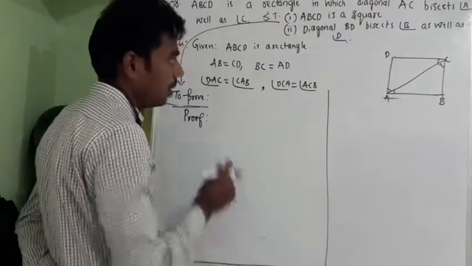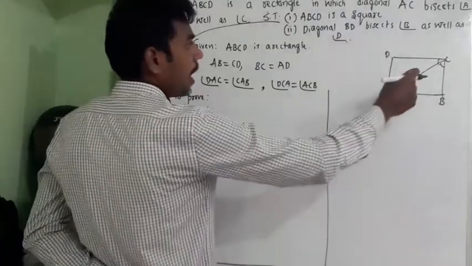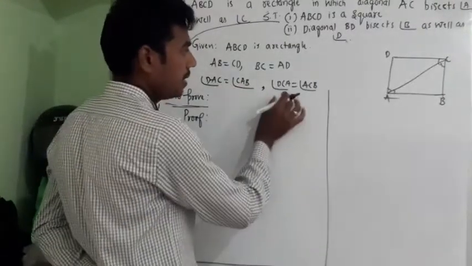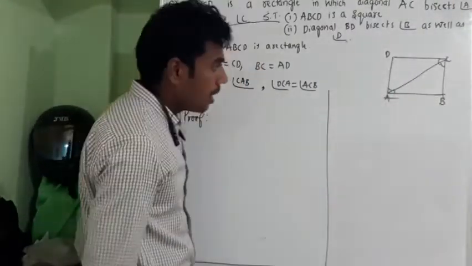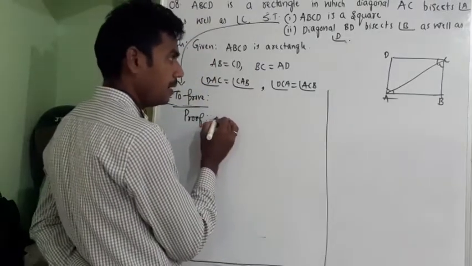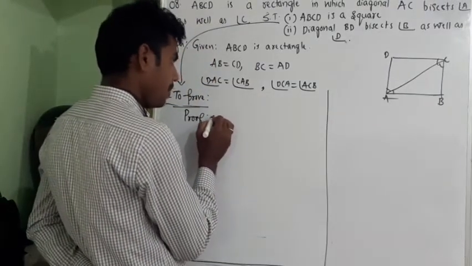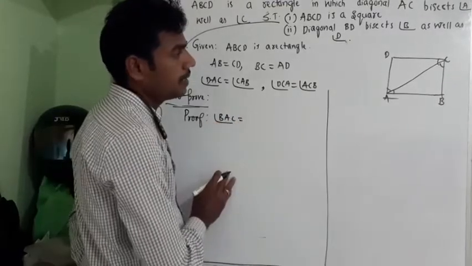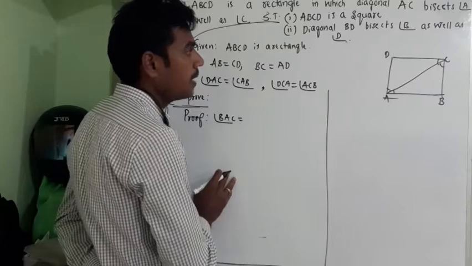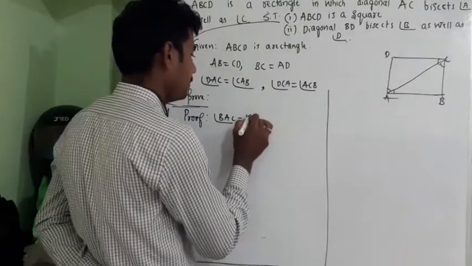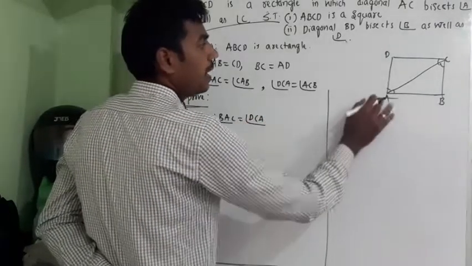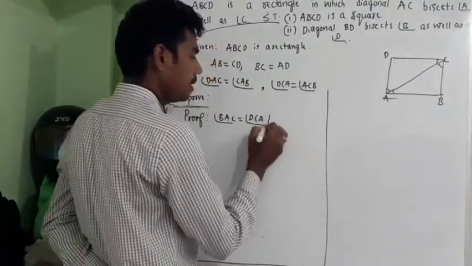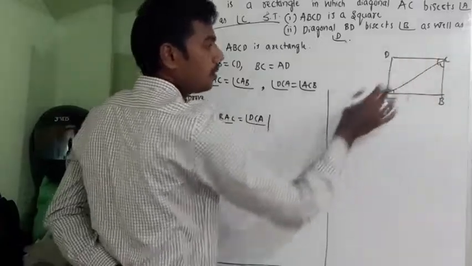Now we know that angle DAC is equal to angle CAB and angle DCA is equal to angle ACB, and even we know that angle BAC is equal to angle DCA. Angle BAC is equal to angle DCA because AB is parallel to CD.